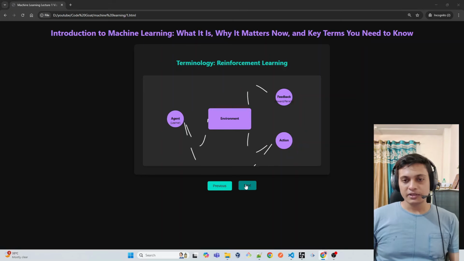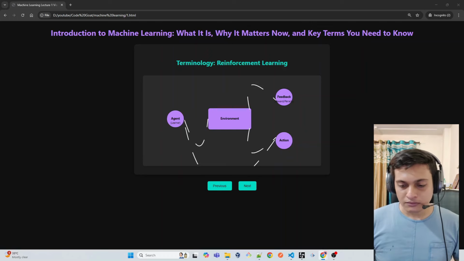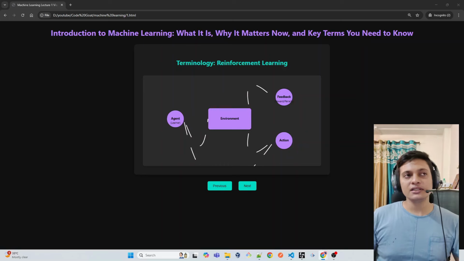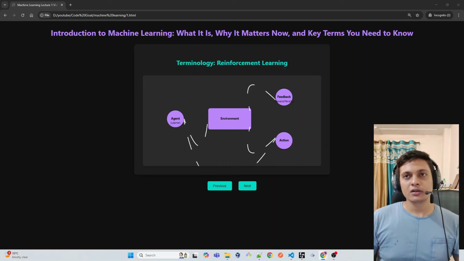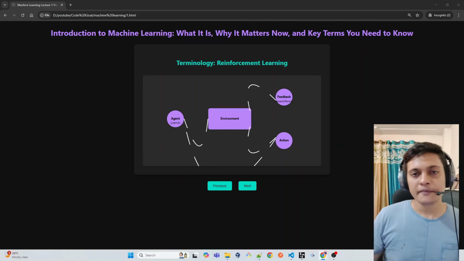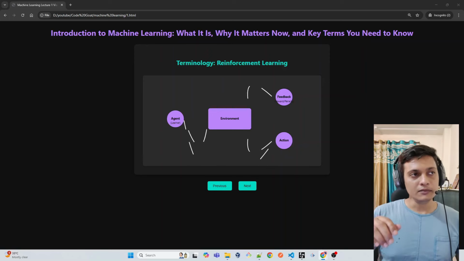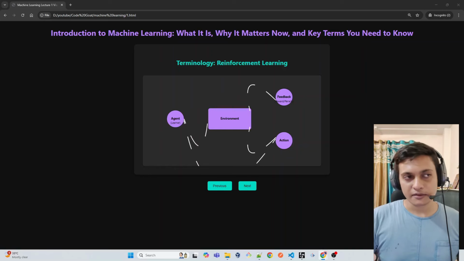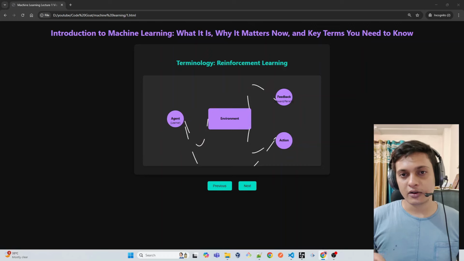So let me give you an example. This is often used in a navigation system. Whenever it provides us the route and we follow it, after reaching the destination, it asks us whether it was right or wrong.